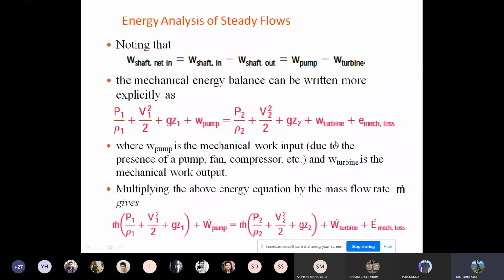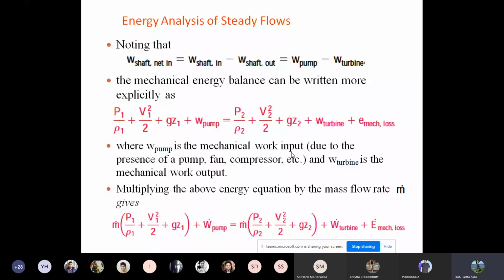Now W pump is the mechanical work input due to the presence of a pump, fan, or compressor. Generally it is given by pump, but actually it can be any other means by which work is done. And W turbine is also the mechanical work output. That can be any other output term. It can be hydraulic, it can be a steam engine, but the general convention is to give it by W turbine.